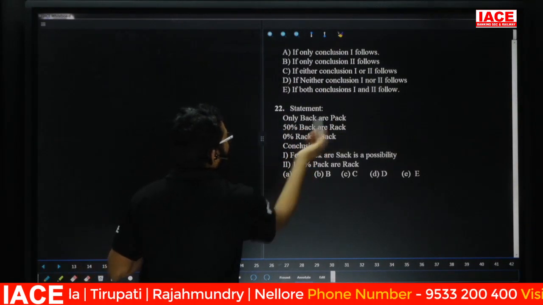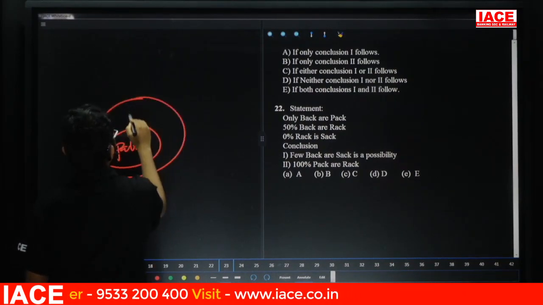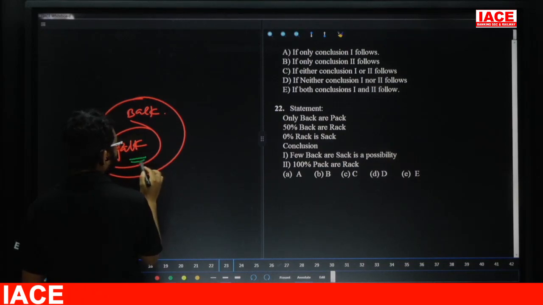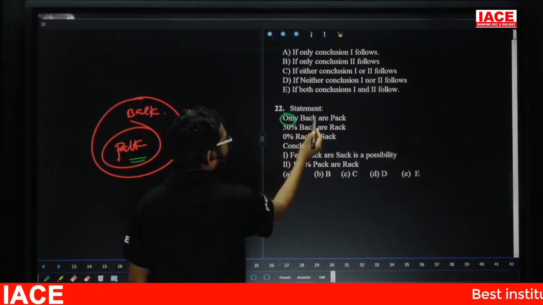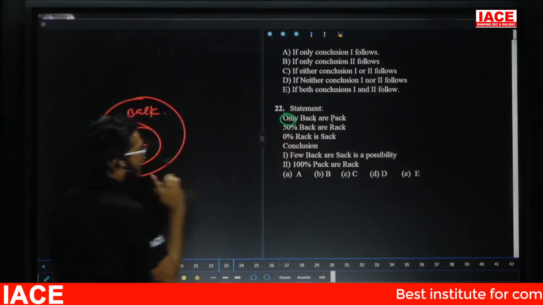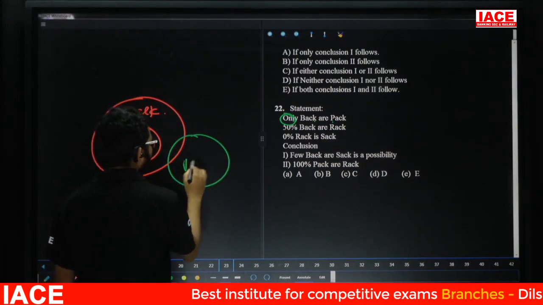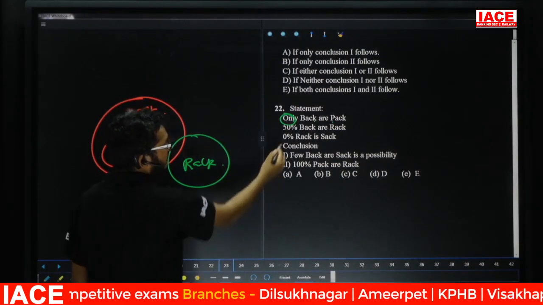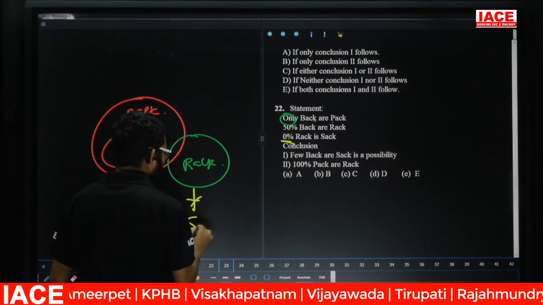Question number 22. Only back or pack, that means all pack is back. Friends, from pack to the remaining all, we have a negative relation, because they mention only. Only back or pack, then all pack is back. Next, 50% is back or rack. Next one: 0% means no. No rack is sack.